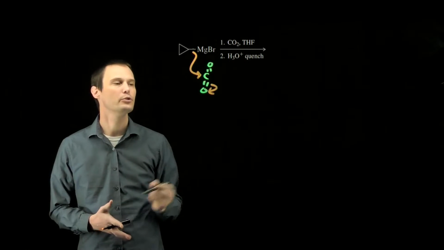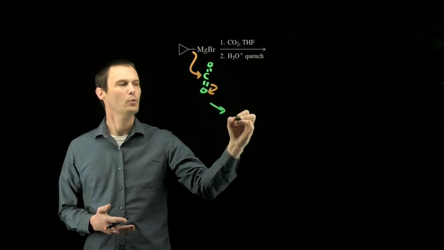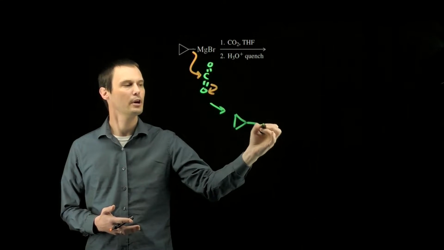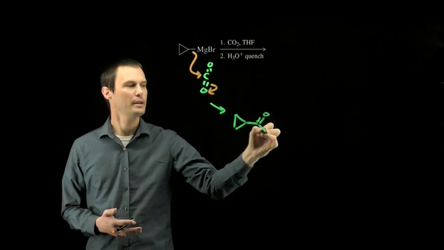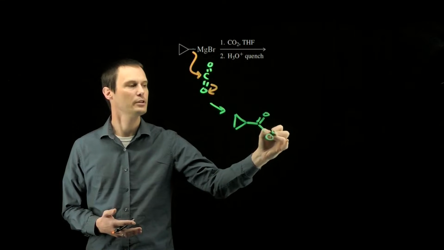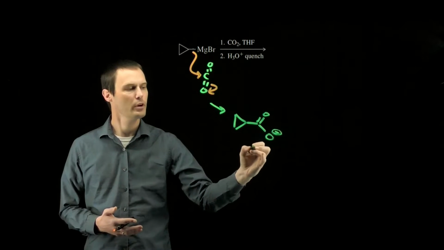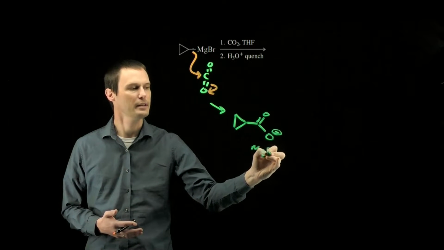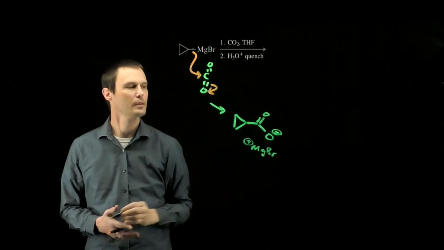kicking electrons onto oxygen. That forms a new carbon-carbon bond with one double bond to oxygen, one single bond to oxygen, and a negative charge. If we want to be complete, the countercation is the magnesium bromide countercation.